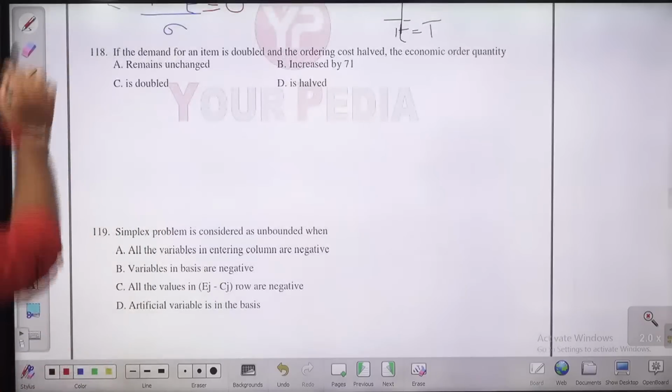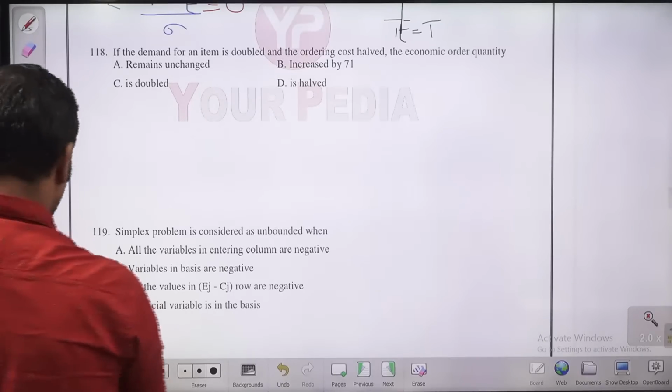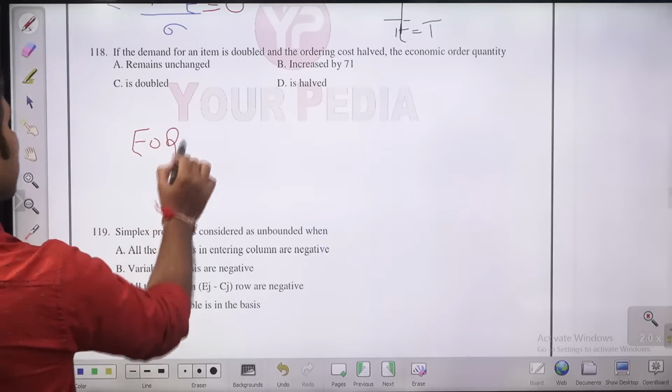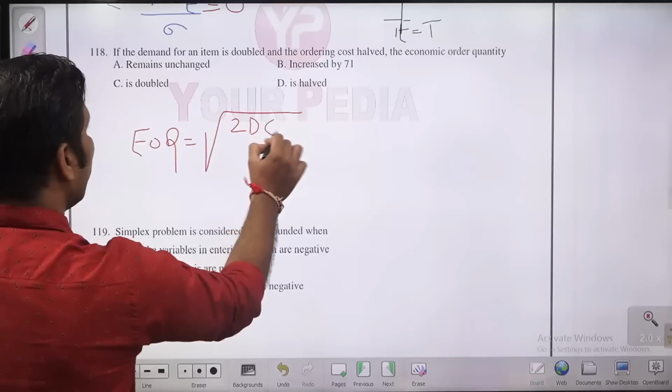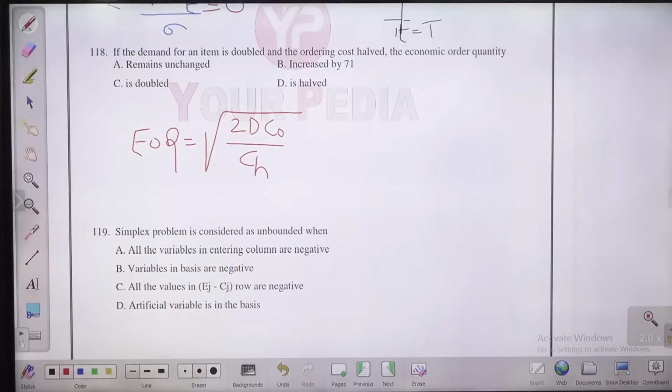If the demand of an item is doubled and the ordering cost is halved, what will be the change in the economic order quantity? So what is EOQ, guys? EOQ, economic order quantity, is nothing but the square root of 2D CO by CH, where D is the demand rate, CO is the ordering cost, and CH is the inventory holding cost.